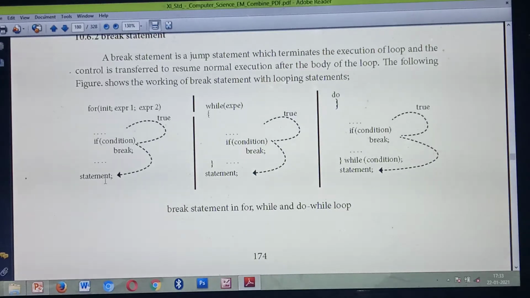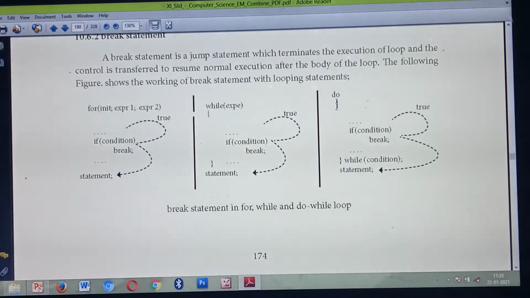Likewise, inside the while loop you are giving some condition. If the condition is true, that statement will execute. Immediately, if the word break is there, automatically it will come outside of the loop. Okay, then the do while loop. This also has an open brace and a close brace. Inside this do loop you are giving another if condition. If the word break is there, automatically it will come outside of the loop.